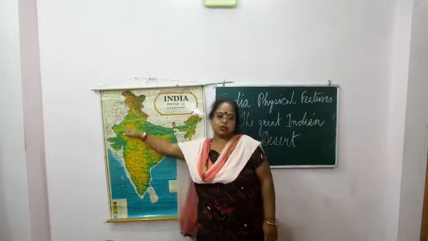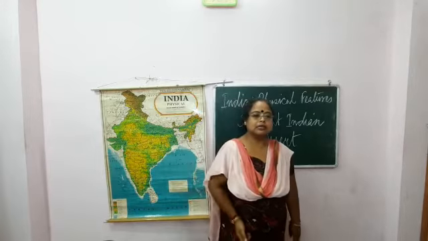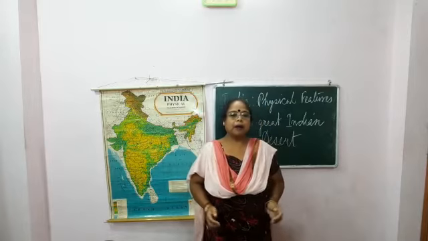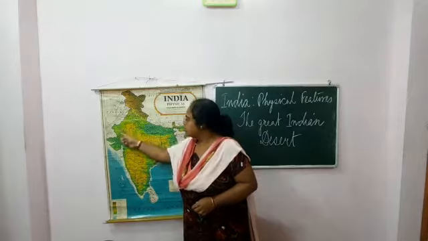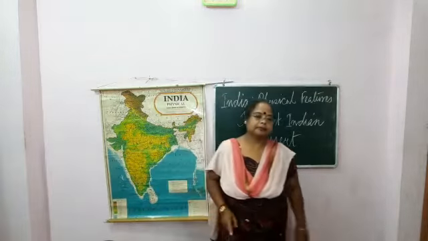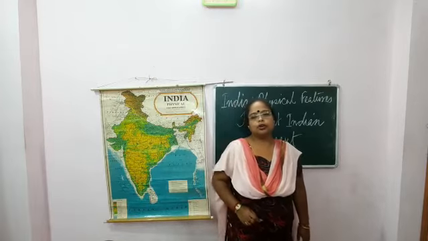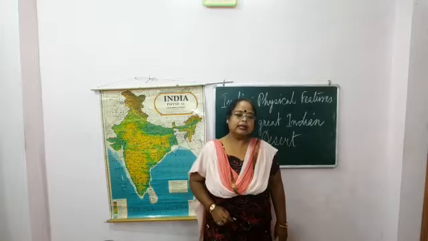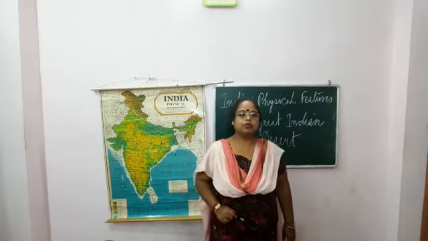On the western side of the Great Northern Plains, it occupies a part of the state of Rajasthan. This is Rajasthan you have seen, and this part is the Thar Desert. It covers 61% of the geographical area of the state. It is known as the Thar Desert, as I have told you already.